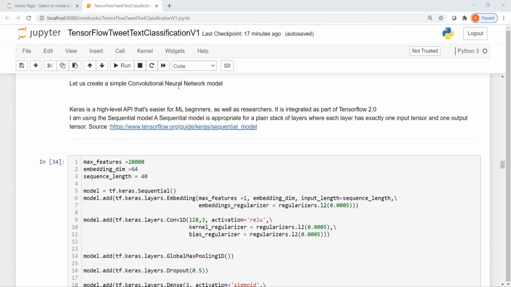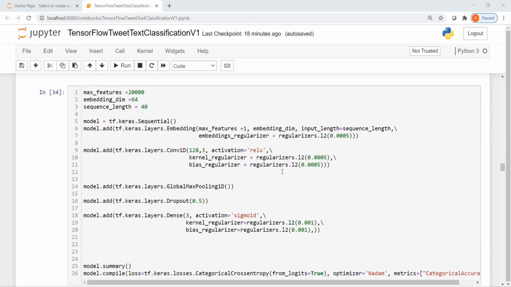Now let us create a simple convolution neural network model for classifying this text. We are using Keras, which is a high-level API, and it is an inbuilt part of TensorFlow 2.0. I'll be using a Keras sequential model. To know more about the sequential model, you can visit this particular link.